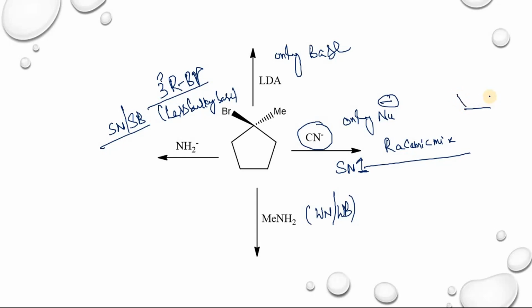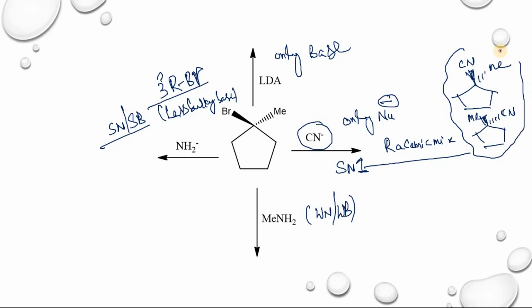You will get retention of configuration CN and also inversion of configuration, and this one will be CN, this one will be methyl. So here there is a formation of these two enantiomers.